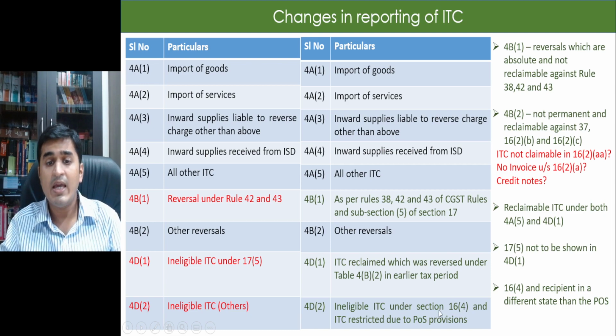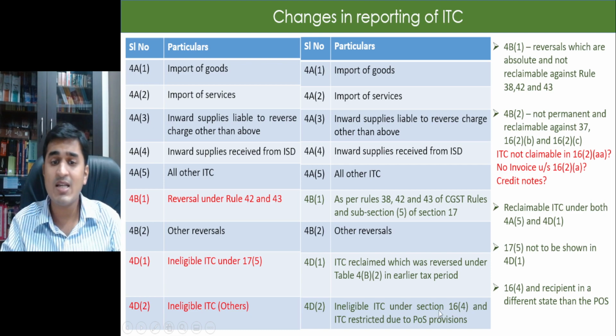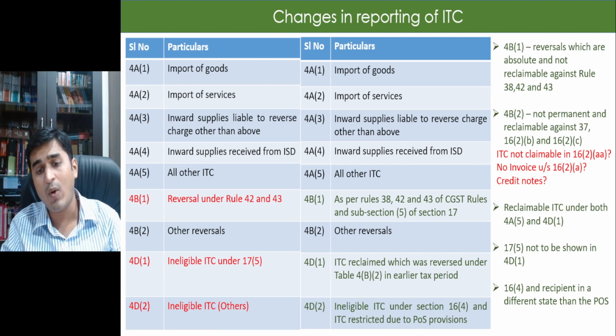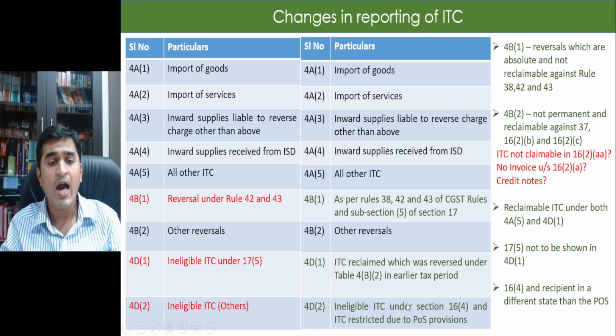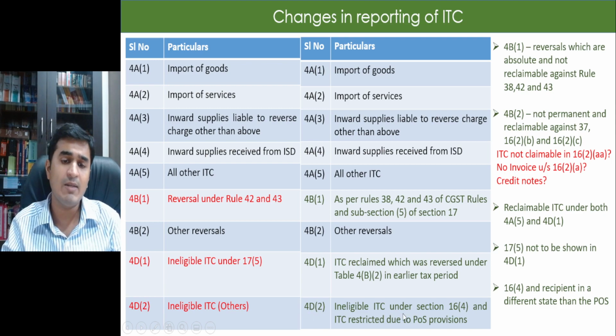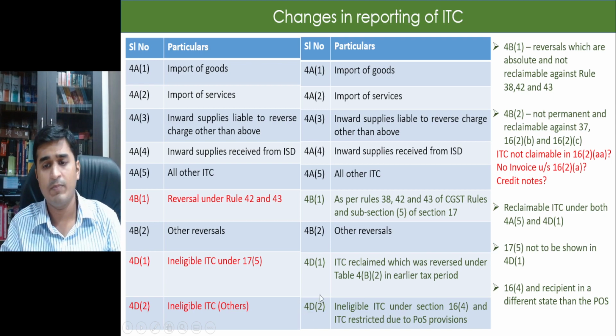So they are saying if the supplier has uploaded his GSTR1 after 20th October, or he has reported any invoice of, let's say, 21-22 after 20th October 2022. So the supplier has uploaded his invoice of 21-22 after 20th October 22, that will appear under ineligible ITC in my 2B. I will show that under ineligible ITC in my 3B as well under 4D2.